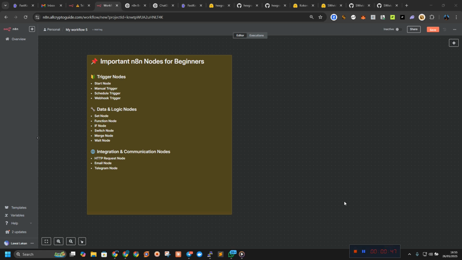So this node is the foundation of every n8n workflow. It is added automatically when you create a new workflow. It doesn't trigger by itself. It is useful when you just want to test a few nodes out.